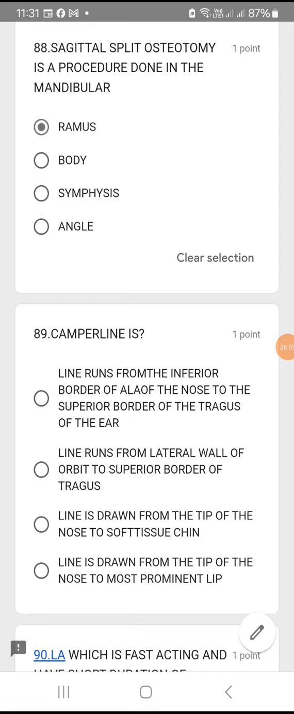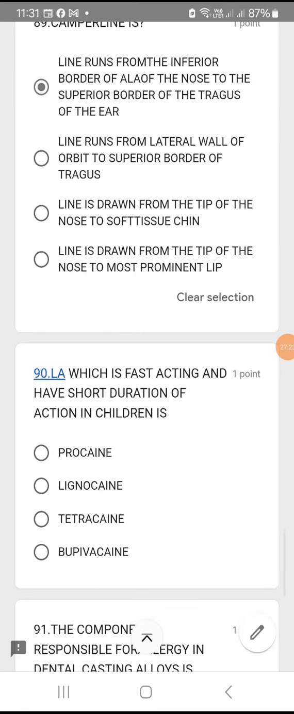Camper line is the line which runs from, option A says, the inferior border of the ala of the nose to the superior border of the tragus of the ear. Yes, that is correct. Line runs from lateral wall of the orbit? No, definitely not, not connected to orbit. Line drawn from the tip of the nose to soft tissue chin? No. Line drawn from the tip of the nose to most prominent lip? No. It is definitely from the inferior border of the ala of the nose to the superior border of the tragus of the ear. Option A.